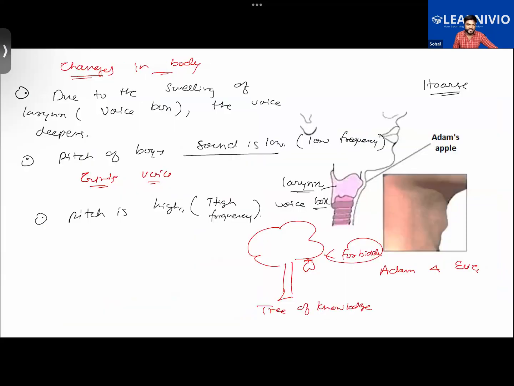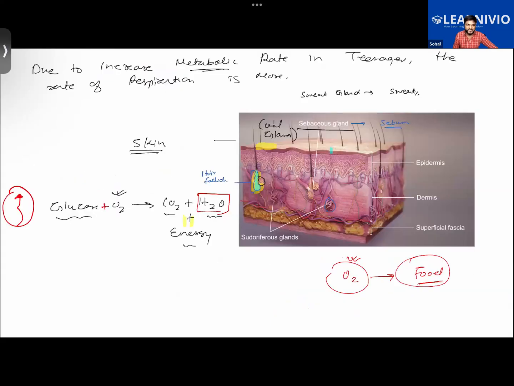We learned about the changes in the body, like how the voice will be changing. All these things we have discussed. We learned that the skin will be sweating more, and more oil will be produced because the oil glands become more active. And we learned that particularly in teenagers, their metabolic rate is more, so they will be perspiring more. Perspiration, I mean to say, sweating, will be more in them.